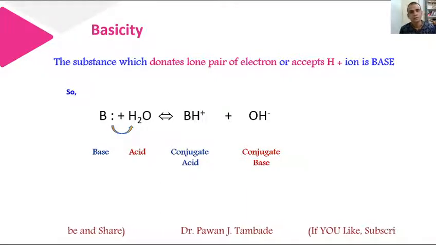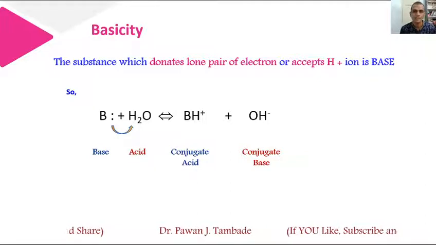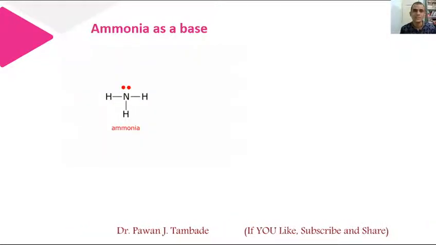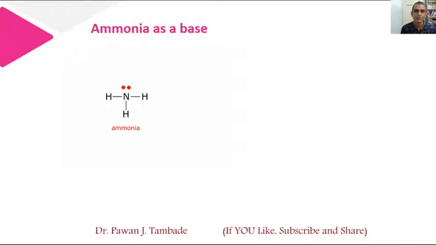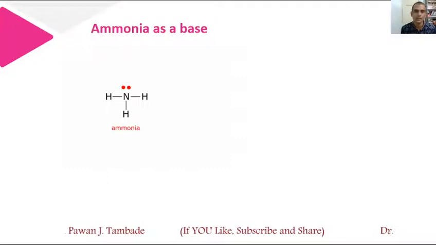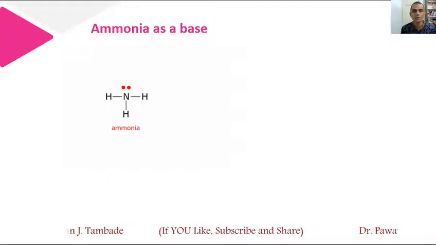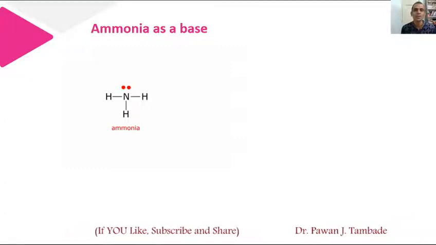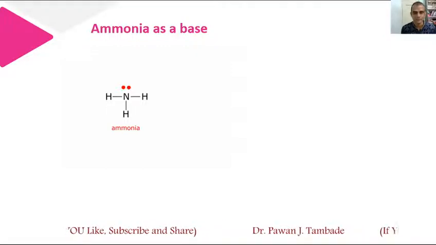So first of all, we will see how ammonia is basic in nature. So we will see ammonia as a base. Look at the structure of ammonia. In ammonia, nitrogen is bonded to 3 hydrogen atoms and there is a lone pair of electrons associated with nitrogen. So this nitrogen shows a tendency to donate this lone pair of electrons, and because of that ammonia acts as a base.